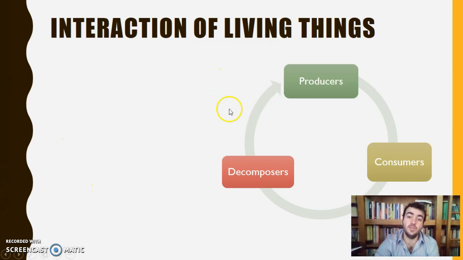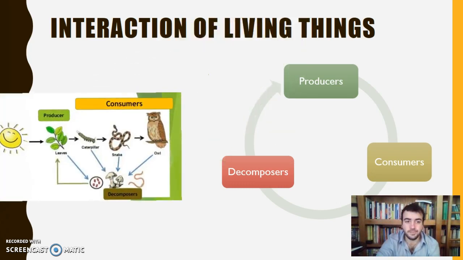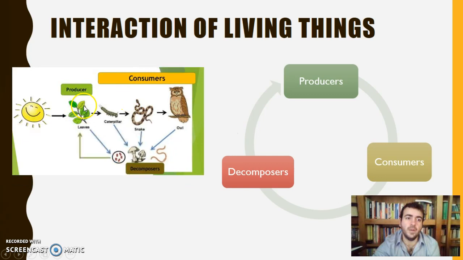Por eso there is este process. Ahora vamos a ver, ¿no? The producers produce their own food, then the consumers eat producers, or they also eat other consumers, and decomposers que se alimentan de los consumers o producers que están ya descompuestos, ¿vale? Entonces they just eat. Like over here, mira, in this picture se ve muy bien, ¿no? Producers, for example, a plant, it makes its own food. Then a caterpillar, a snake, and an owl,